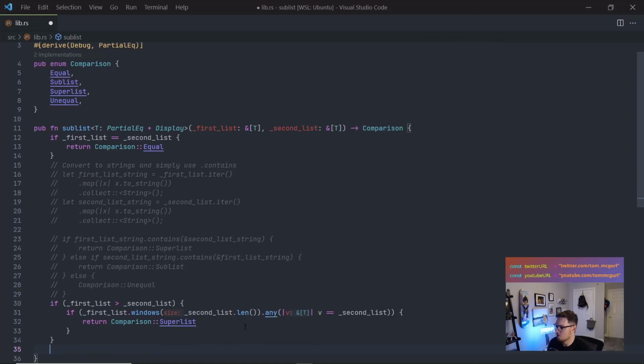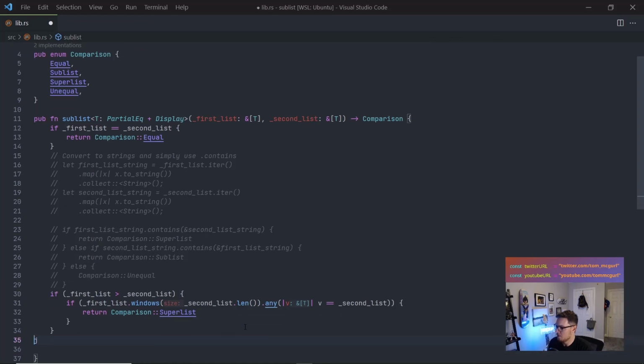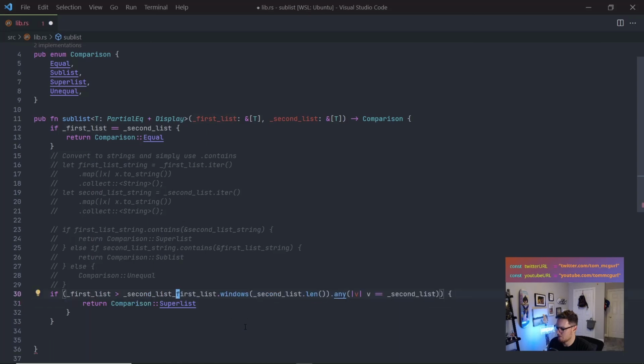Here, because we only have one condition, we can do something like this, right? If first list is greater than second list, and we actually want len. And that's why they matched on len. I love that. It's super cool.